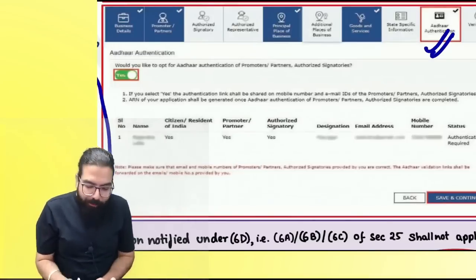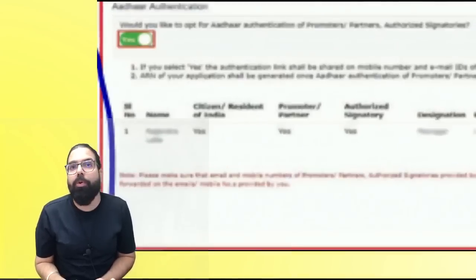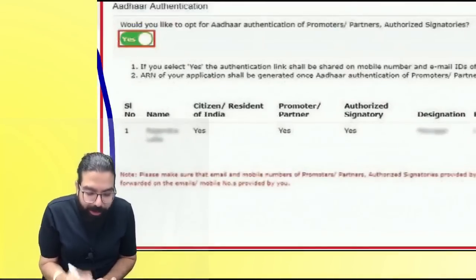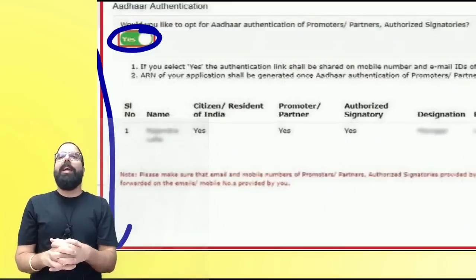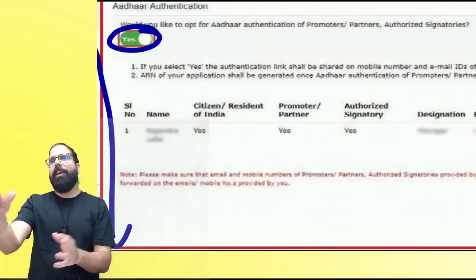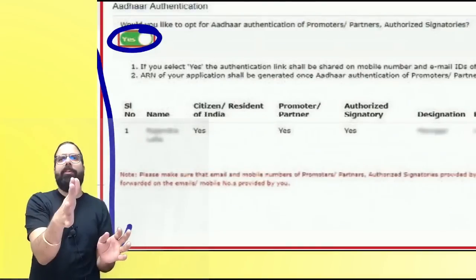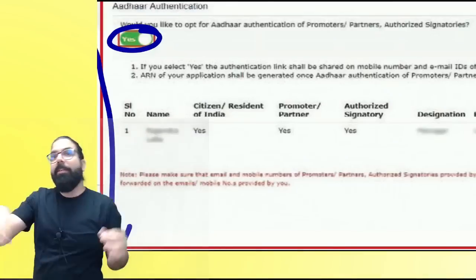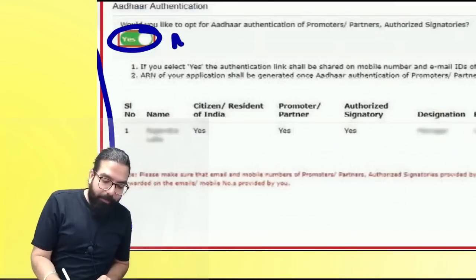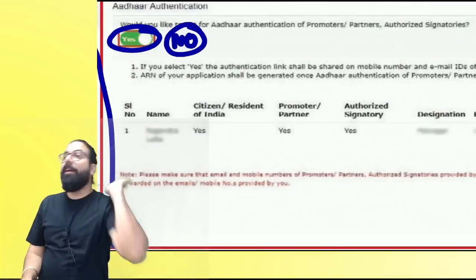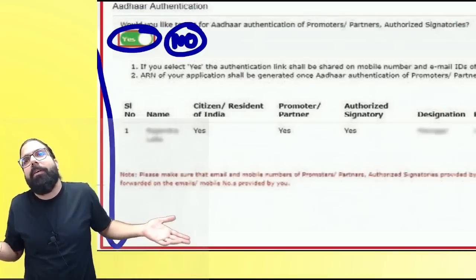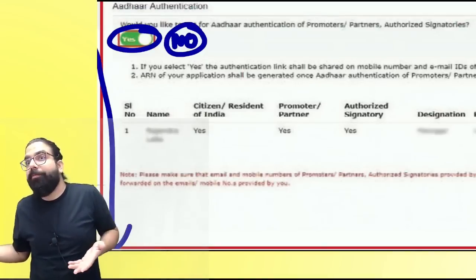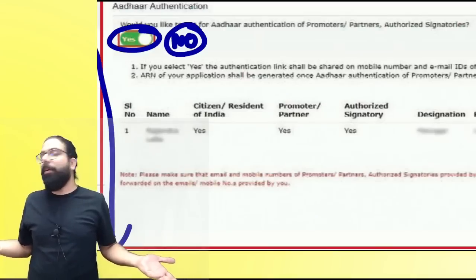Are we clear? Now, if you are a person who is required to do Aadhaar authentication, you will have to say yes over here. Listen to me very carefully. If you say yes for Aadhaar authentication, you have given all the details and Aadhaar authentication is also done, so your registration will come quickly. Now, supposing you said no: I don't want to do Aadhaar authentication, I don't have an Aadhaar card. Then the proper officer will come for physical verification of the place of business and registration will be granted. Can I go ahead, everyone?